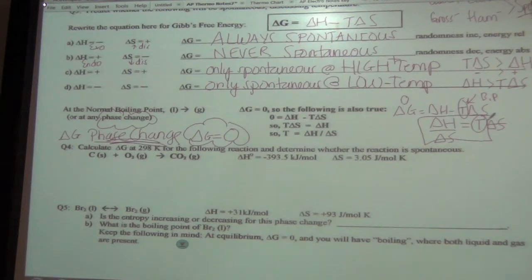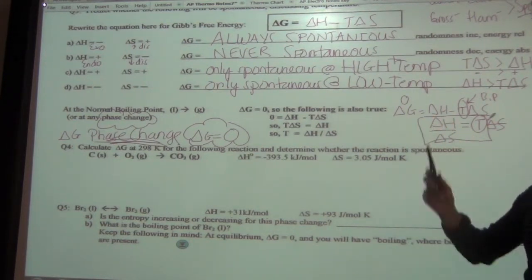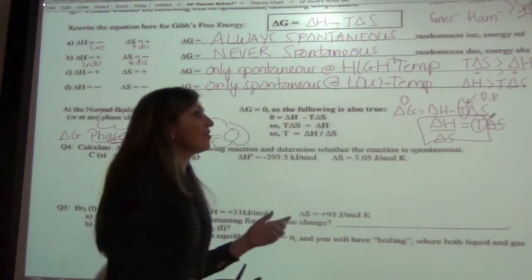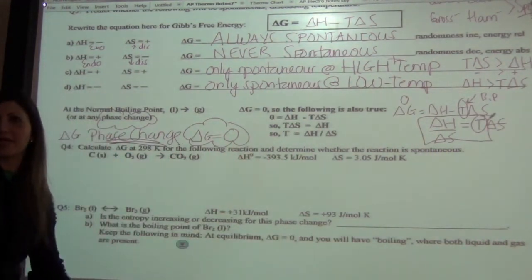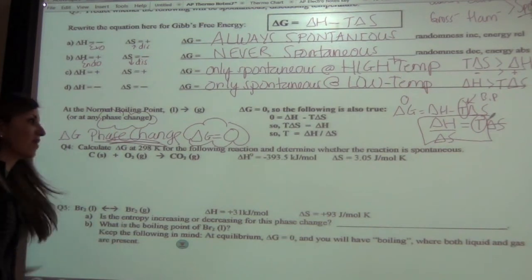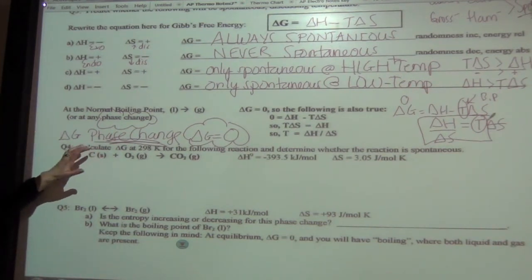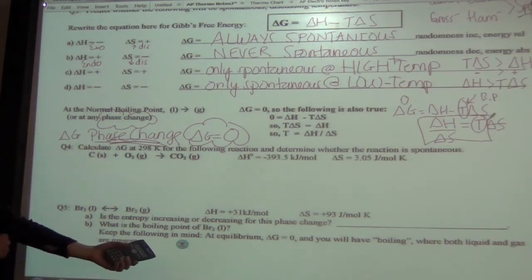Because sometimes you'll look at a problem and go, what? I'm so confused. How am I supposed to figure out the boiling point? I have no equation that can give me that because I have two unknowns. But if you know that during a phase change your delta G is equal to 0, then you only have one unknown, your temperature, instead of two unknowns. So we'll do a problem like that.